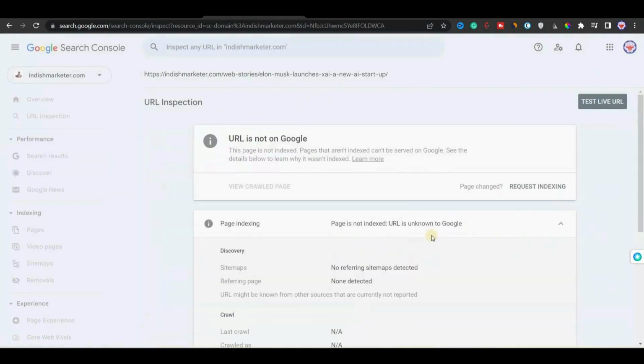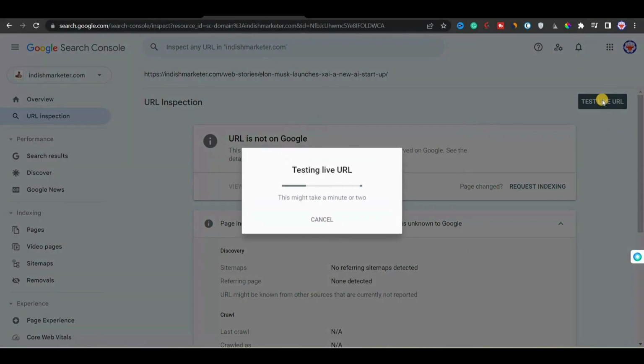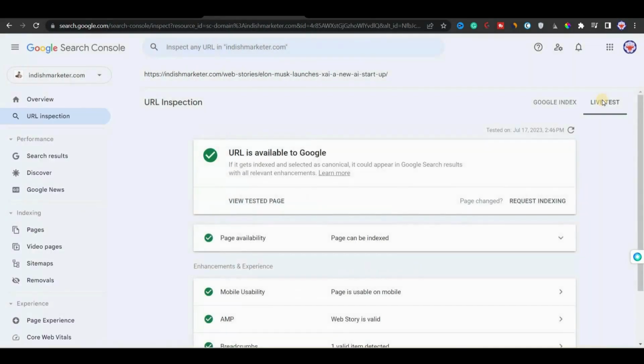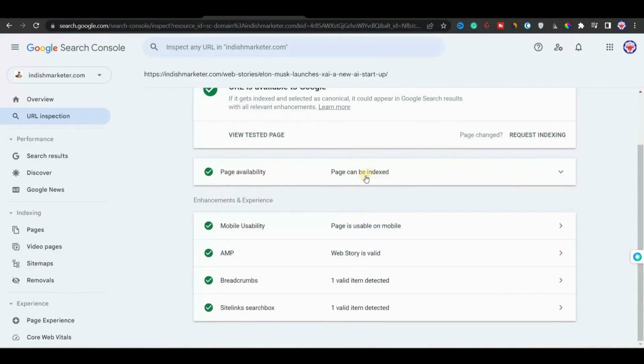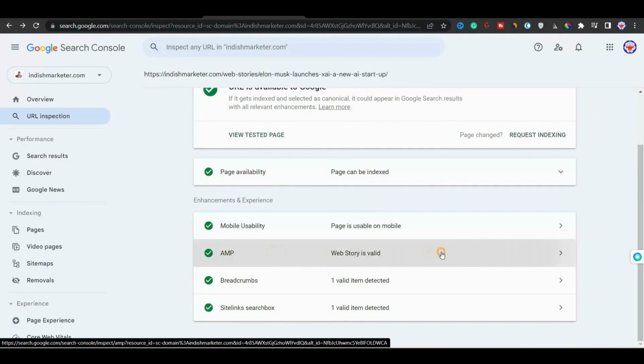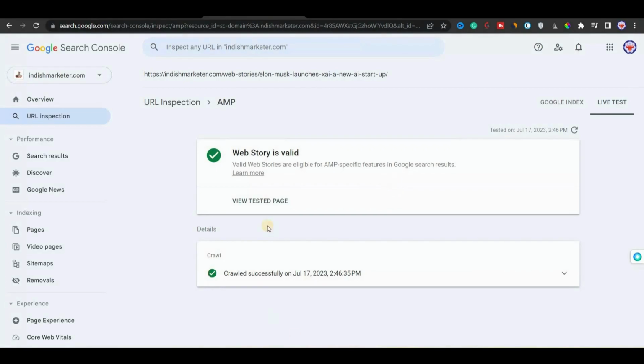Then we'll paste the link in the URL inspection tool, and Google will retrieve data from it. You can see that the URL is not on Google, so I'll click on test live URL. Now it will test it and see if it is valid, so that Google can rank it or not. Now you can see that the URL is on Google, the page can be indexed, and the page is usable on mobile.